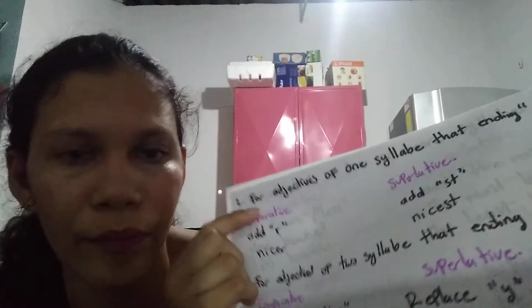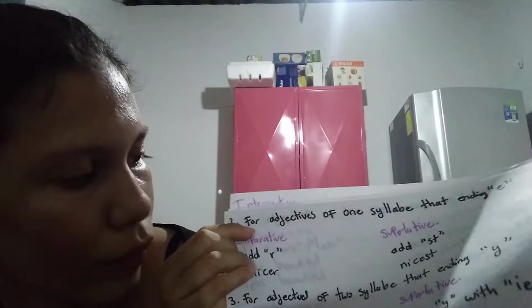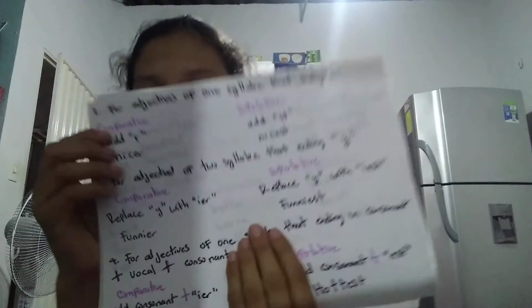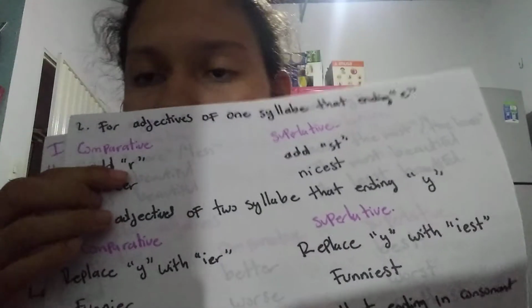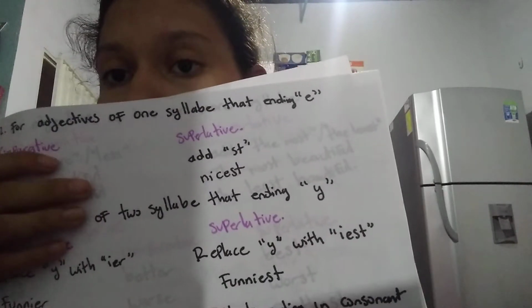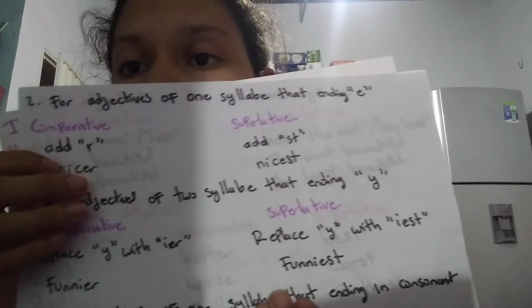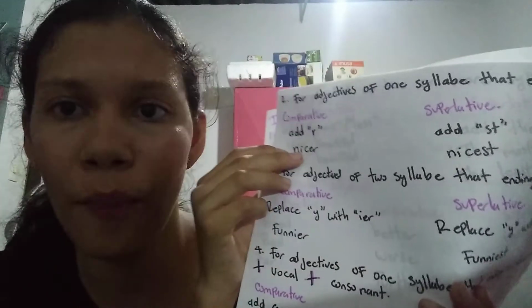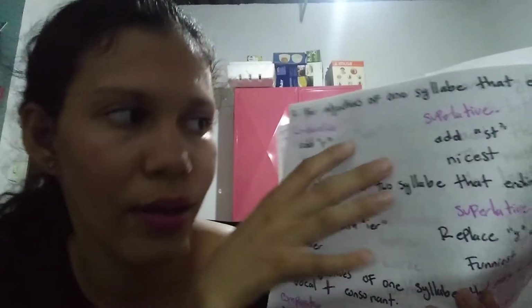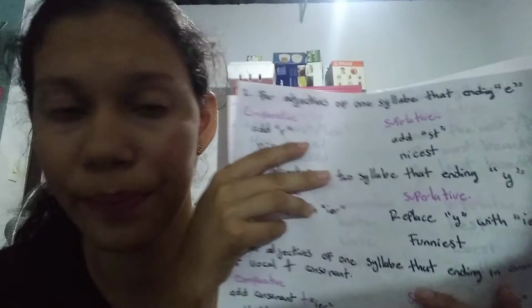In point 2, for adjectives of one syllable ending in e, in the comparative form we should add the letter r. In the superlative form, we should add st. For example, in the comparative form, that is nicer. In the superlative form, that is nicest.